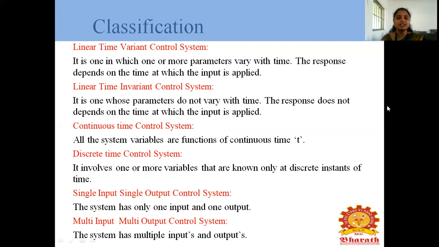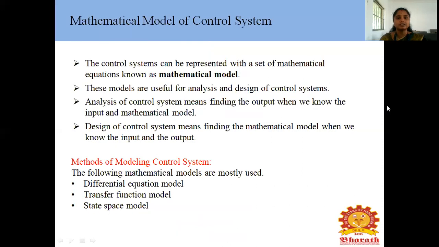What is meant by single input, single output? The system has only one input and one output, which is a single input and single output system. Multiple input means multiple inputs and multiple outputs are used in the system.